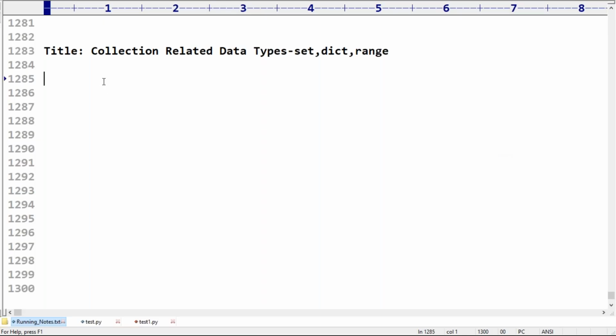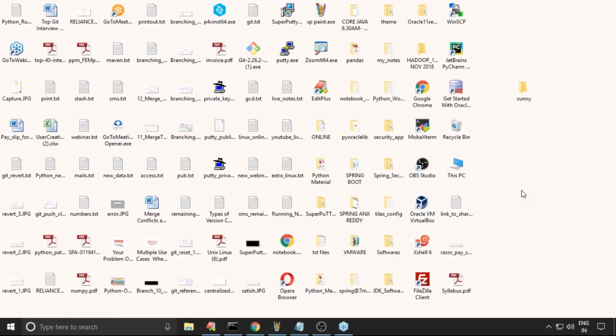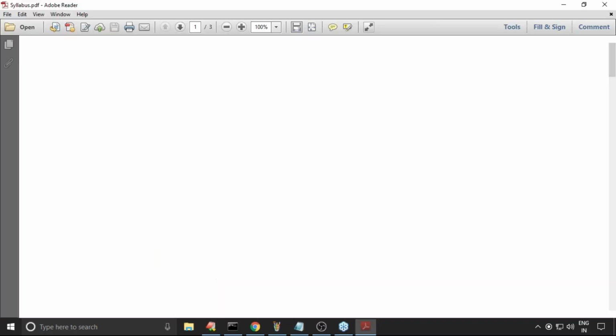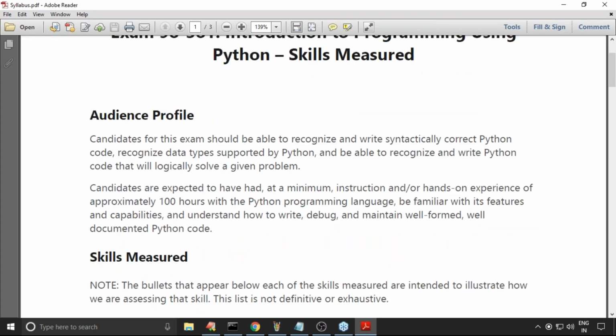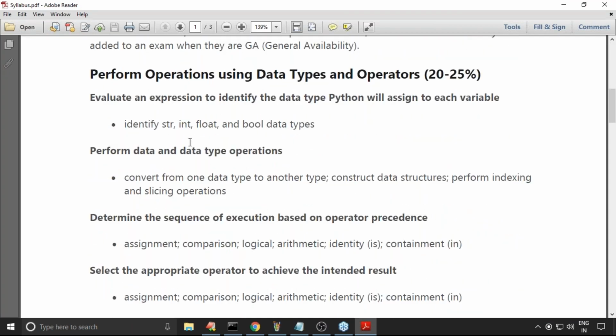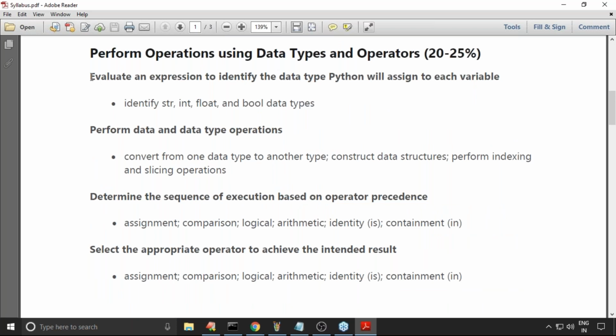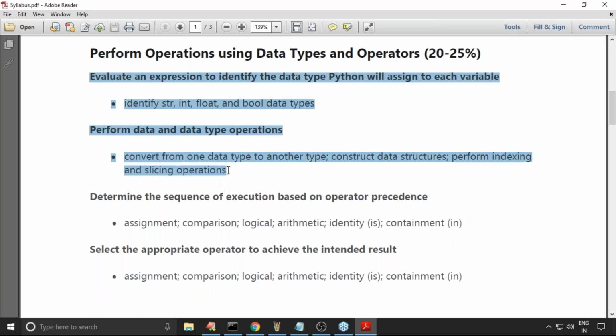In the last session, we covered very clearly the various data types and typecasting functions. Now, the next thing we need to discuss, as per our syllabus, have you observed? Now observe these two things.